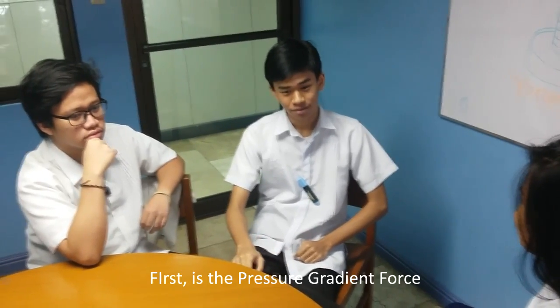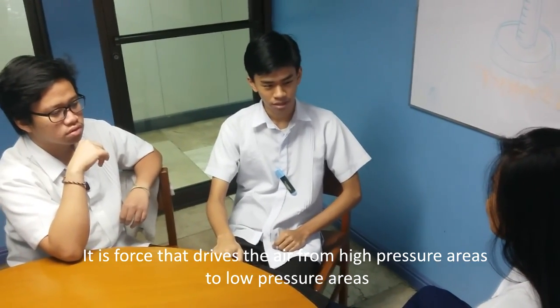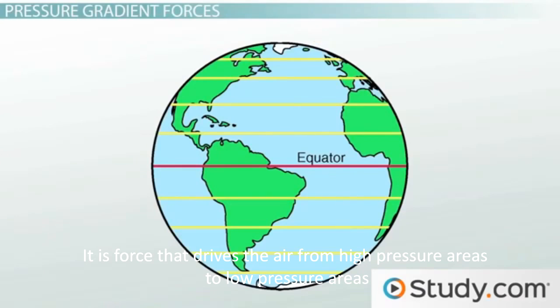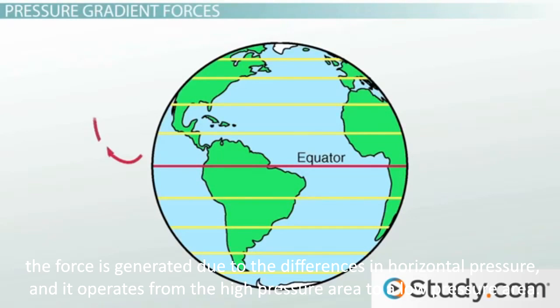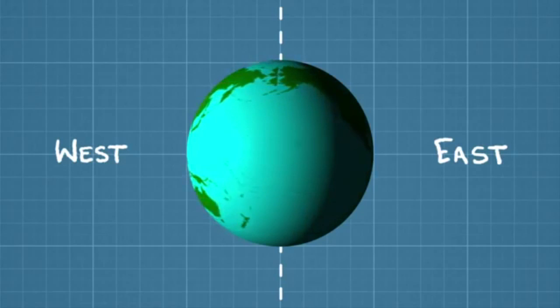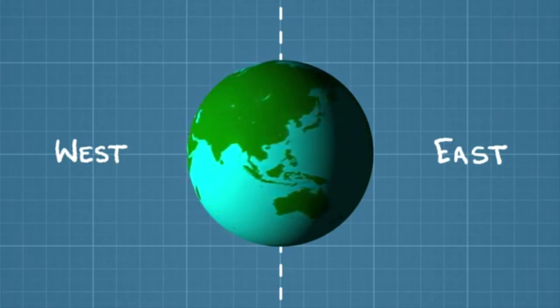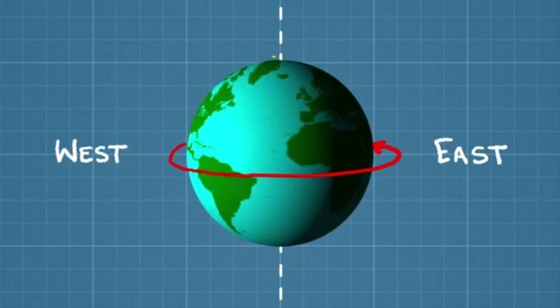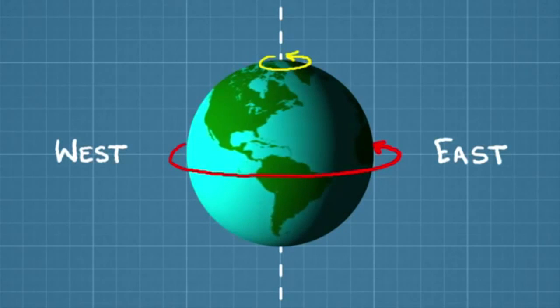Factors affecting wind. First is the pressure gradient force. It is the force that drives the air from high pressure areas to low pressure areas. The force is generated due to the differences in horizontal pressure, and it operates from high pressure area to low pressure area. The second is the Coriolis effect. Coriolis effect is a deflection of wind from Earth's rotation. Winds in the northern hemisphere get deflected to the right of their path, and those in the southern hemisphere get deflected to their left, following Ferrel's law.